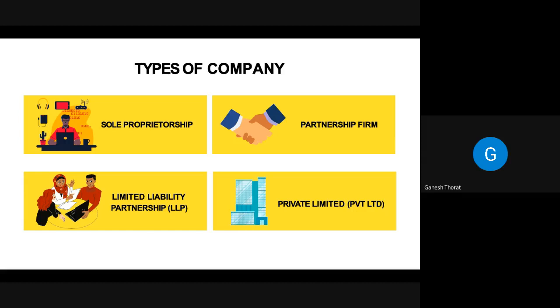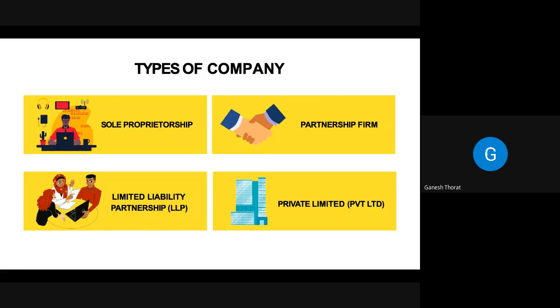The next is LLP, that is limited liability partnership. This is also a type of partnership entity, but here the partners have limited liability and will not be liable for the act of another partner. In LLP, there are fewer compliances as compared to the private limited. So what is private limited? It is a privately handled business entity held by stakeholders. It is much more similar to the LLP, but in private limited, you can extend your shareholders and it can last for a long duration also.